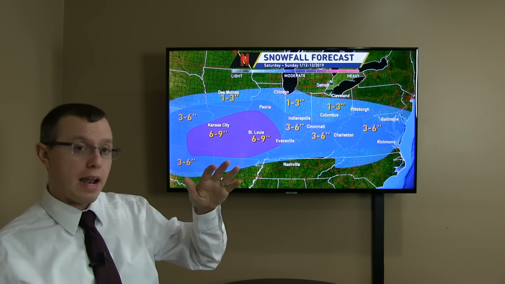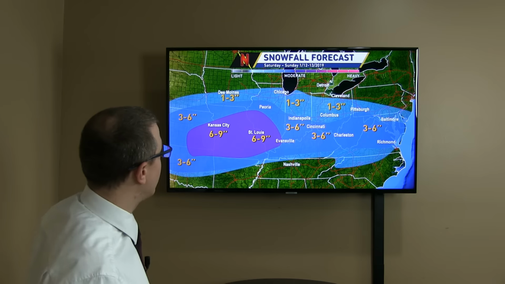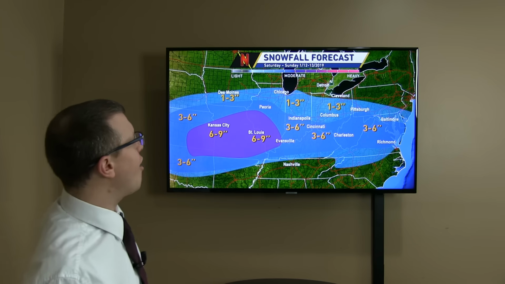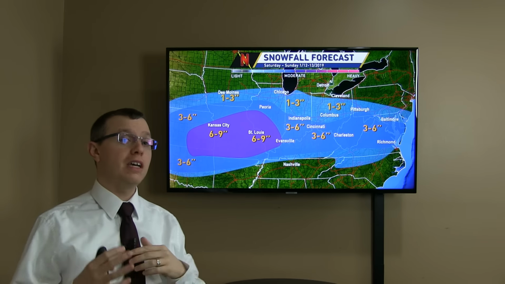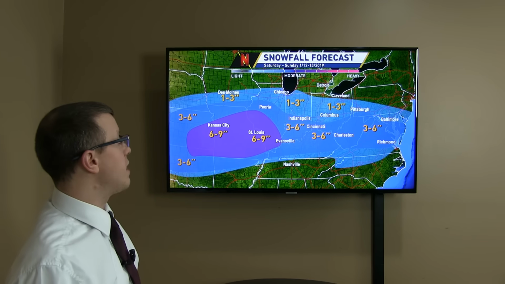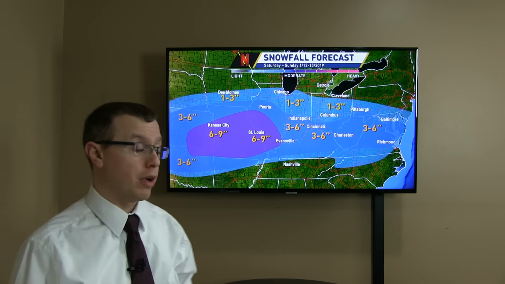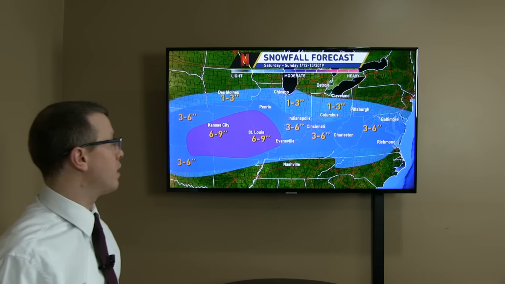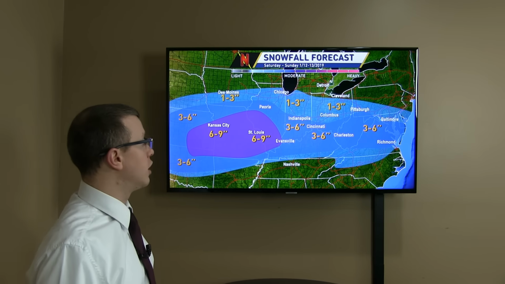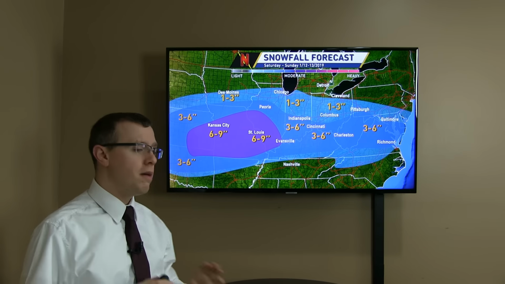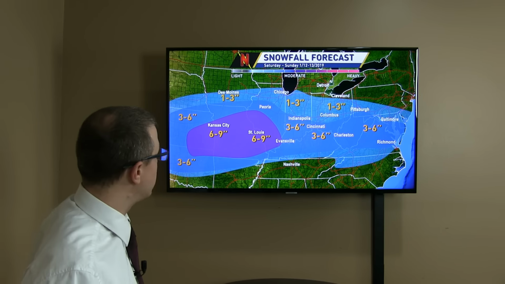Again, because of that high pressure suppressing the system south, it really just dries it all up. If you're in northern Ohio right now, I think you see less than an inch of snow. But we're going to be dealing with some dry air issues working into that area. Again, with the high pressure, if you're up into Michigan, I don't think you're really worried about much snow at all at this point. If you see anything, it'll be far southern Michigan, just flurries. And I think that's generally going to be the case for much of northern Ohio. Maybe a light snow Saturday night, but nothing of consequence at this point.